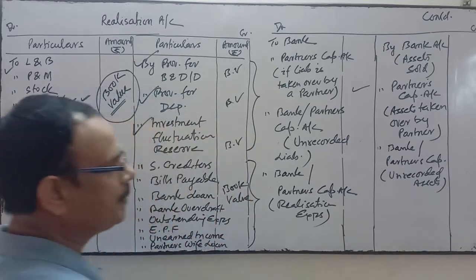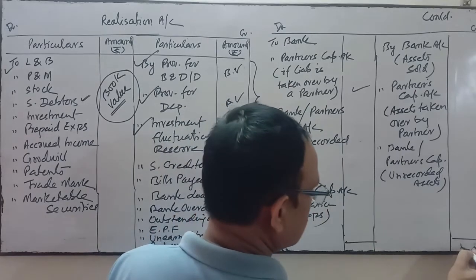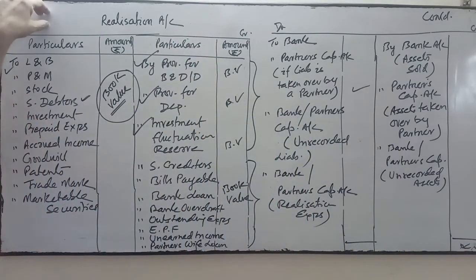Thereafter, we will compare the debit and credit side. Suppose the credit side is more, this side is the gain side, this side is the loss side, just like profit or loss.